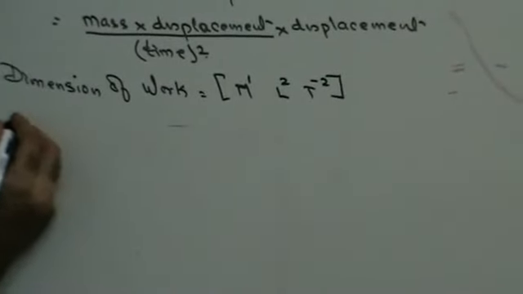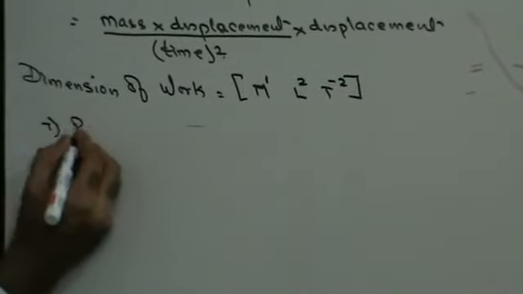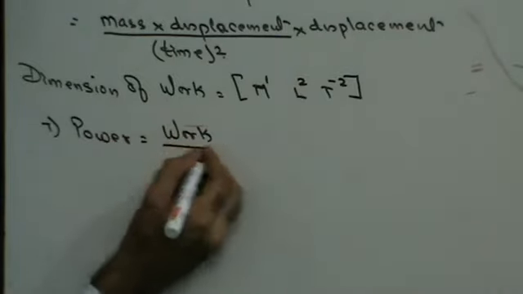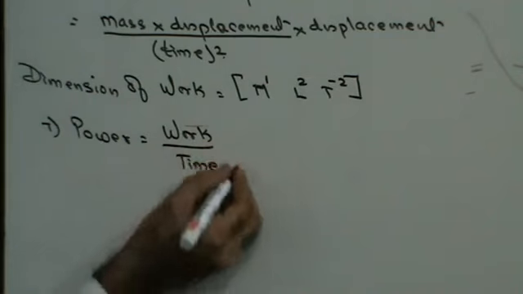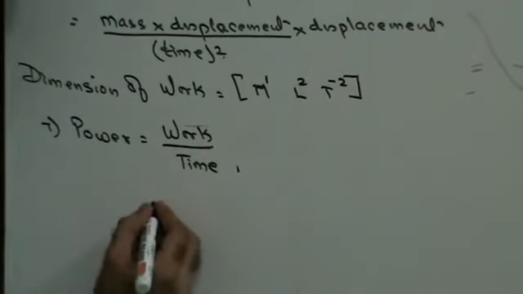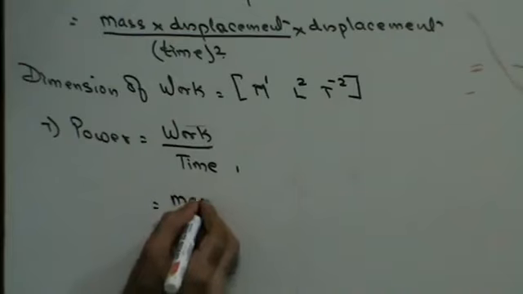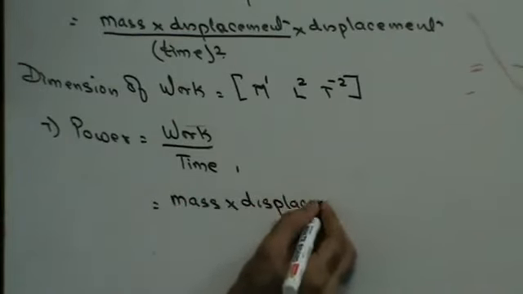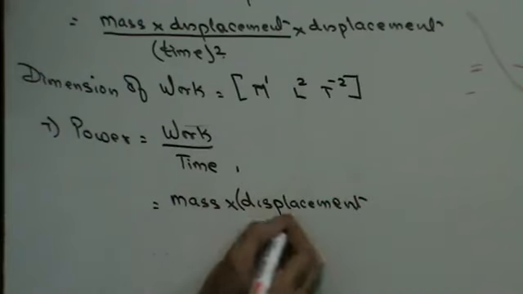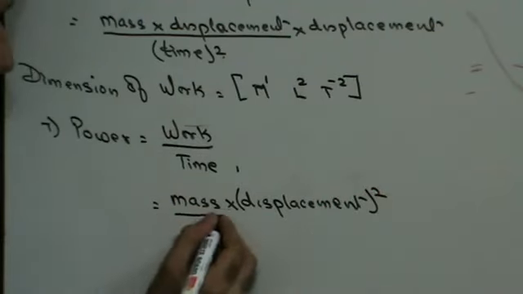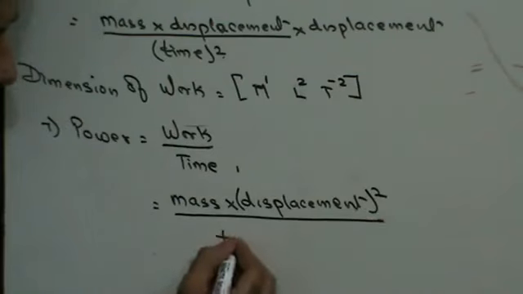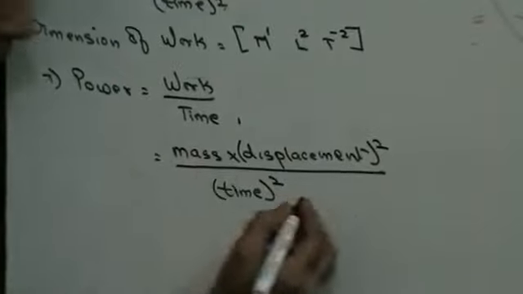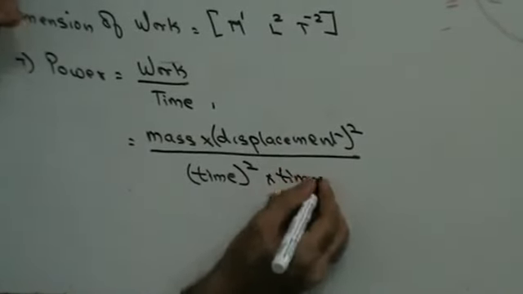Next, power. Power is defined as work upon time. Right? Work is defined as mass into displacement square upon time square, right, into time.